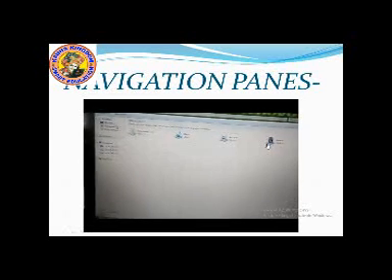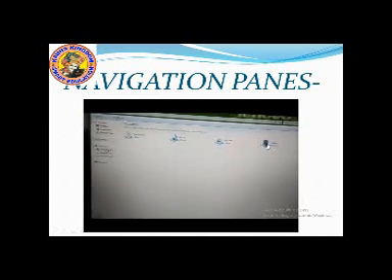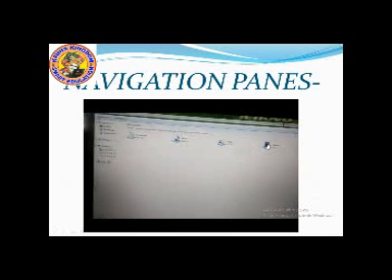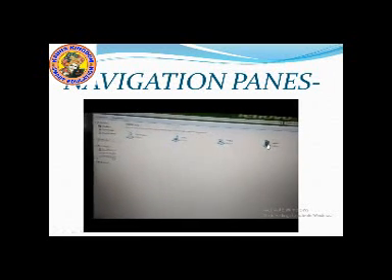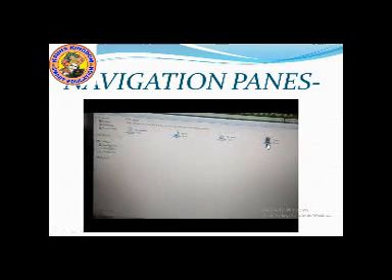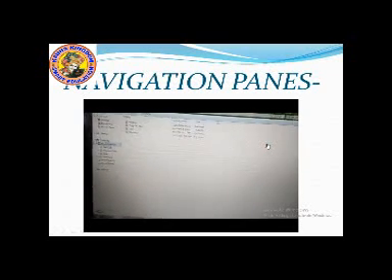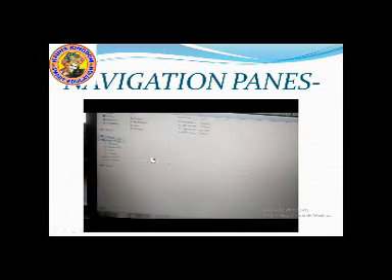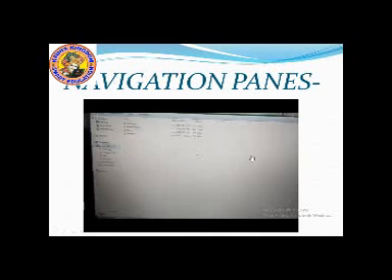Can you see? Favorites, desktop, downloads, etc. These are in the left pane. All the folders and files are saved in these. So if you want to open any file or folder from this left pane, suppose we click on this local disk C. The files and folders that we have created open in the right pane.